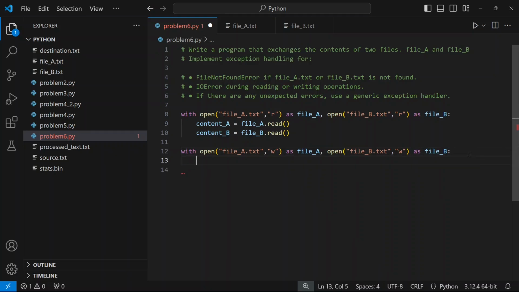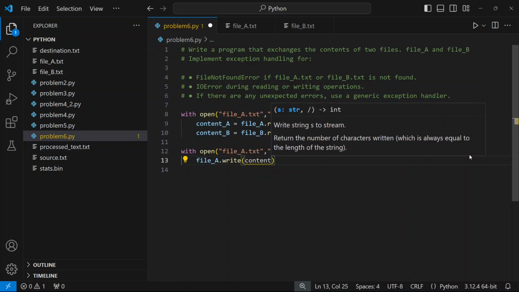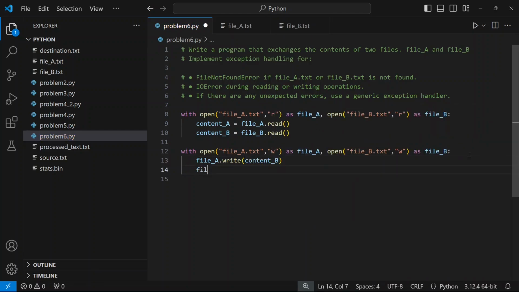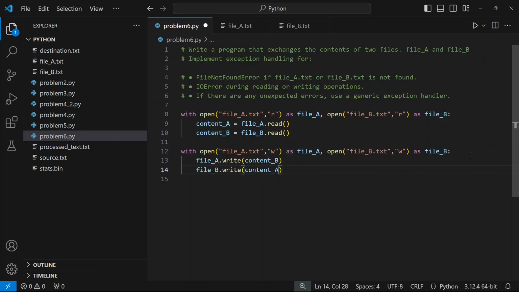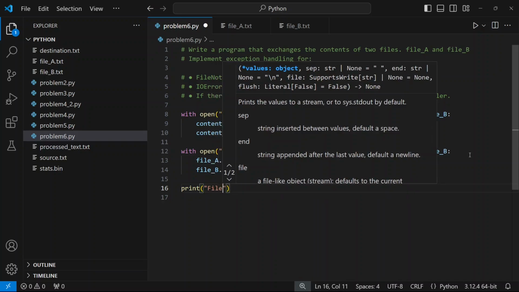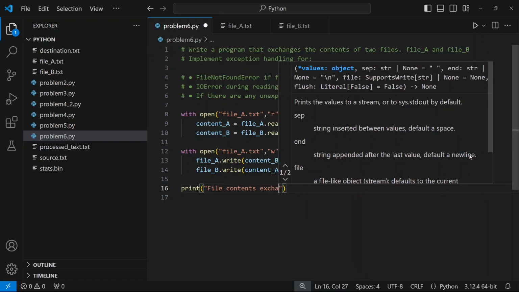Okay, and I'll say file A dot write content B, and file B dot write content A. Okay, and just because there is nothing getting printed in this program, we'll simply print a message that file contents exchanged successfully.